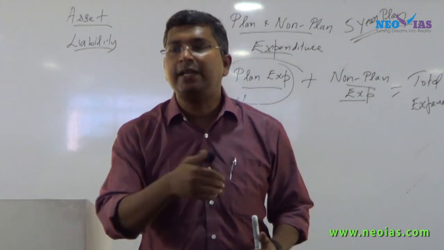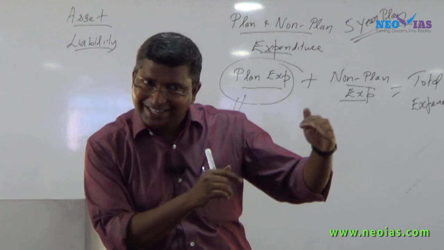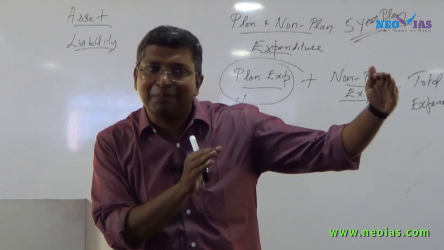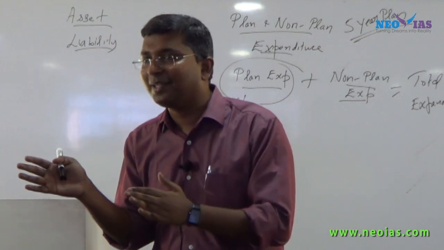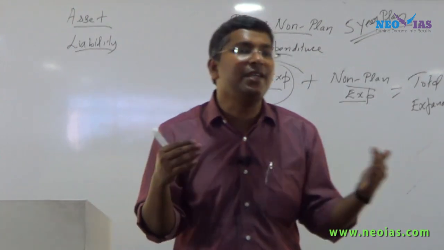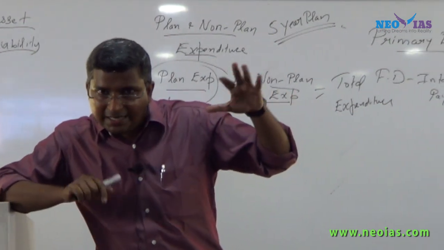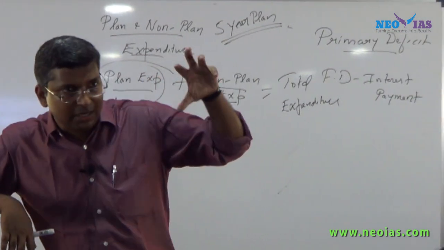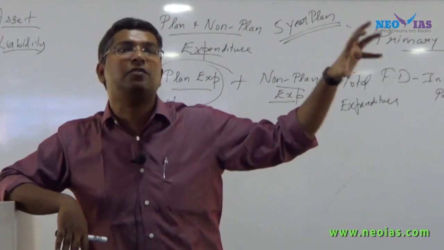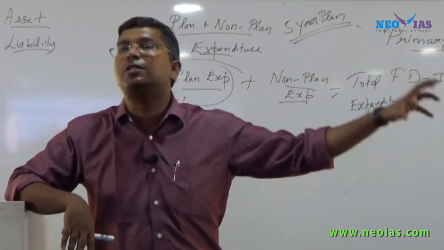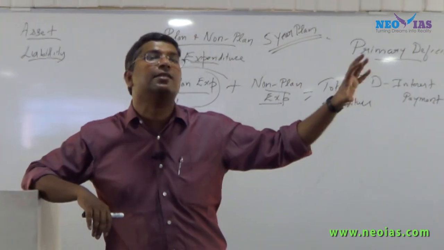Now tell me, interest payment. Will we be planning it? Will the Planning Commission come and plan that this much amount will be given for interest payment? No, it is a non-plan expenditure. Subsidies, non-plan expenditure. See, plan expenditure is that expenditure which is utilized for plan purposes. Basically, most of the plan expenditure will be for some welfare scheme or for creating some assets.